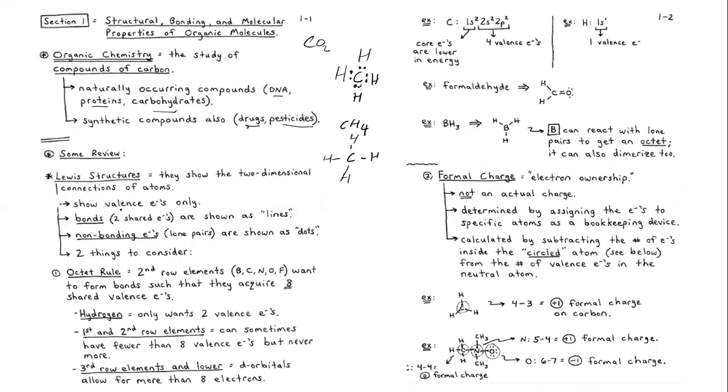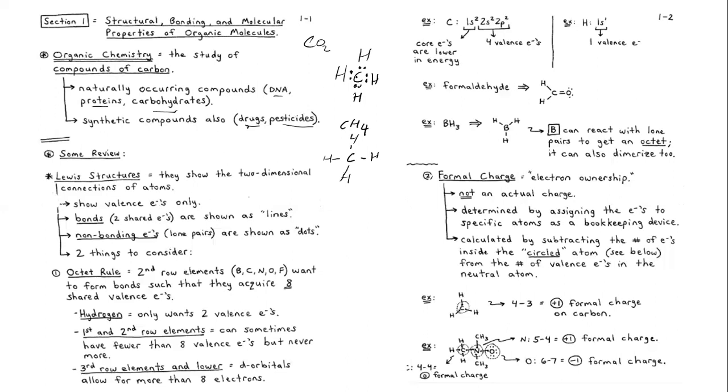Again, Lewis structures show valence electrons only. Now, this is what is happening. Carbon, from our periodic table, is in group number 4. That means it has 4 valence electrons. In this Lewis structure you are not seeing the other electrons. Remember, the atomic number of carbon is 6, but here you only see 4 electrons of carbon because it is in group number 4. So the Lewis structure only shows the valence electrons.